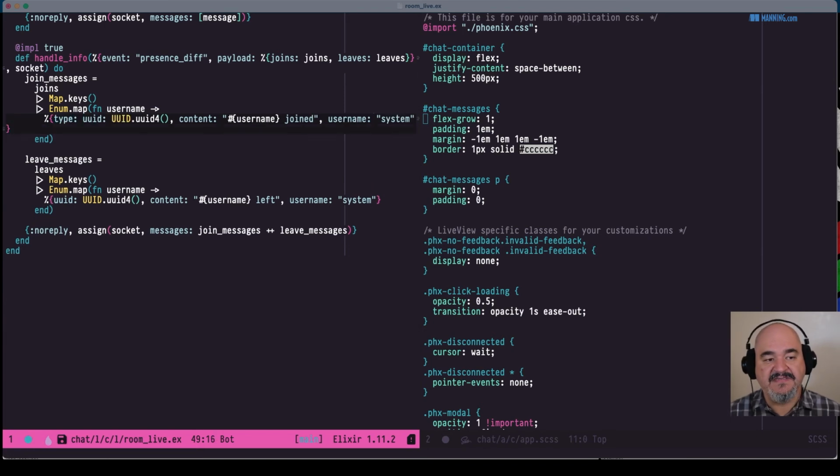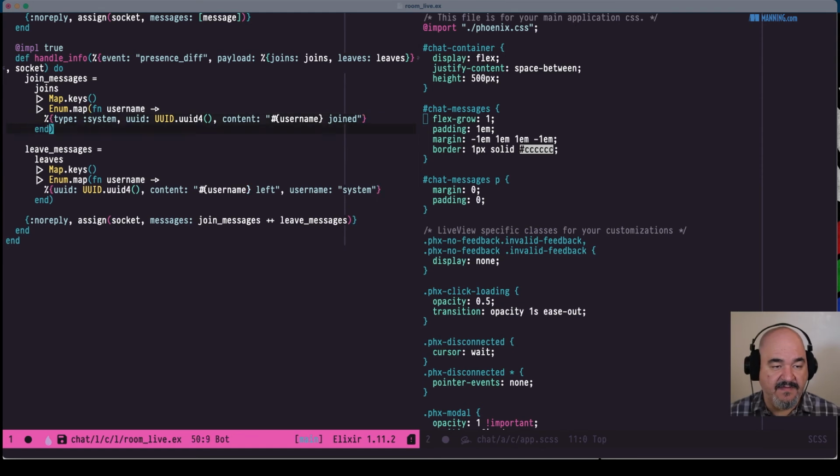Let's have a message type. In this case, this is going to be a system message type. So it's going to come from the system, and it's not going to have a username. And then down here, this also is not going to have a username, but it is going to have a type. It's a system type.